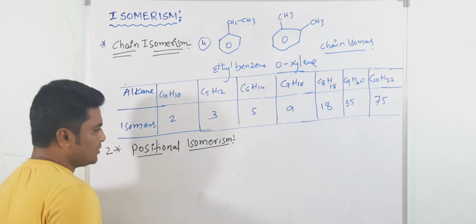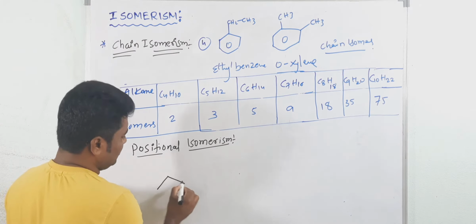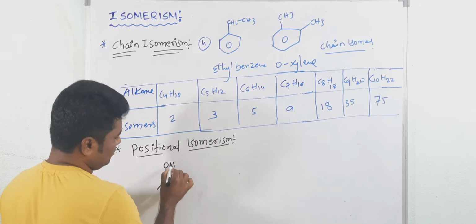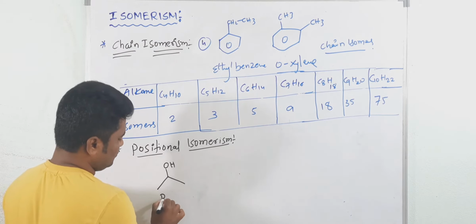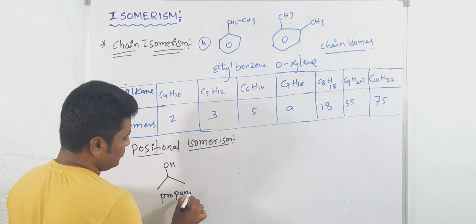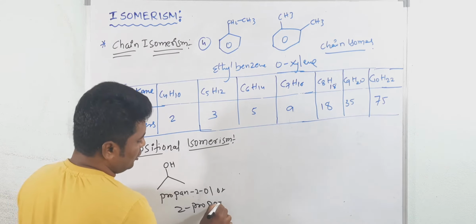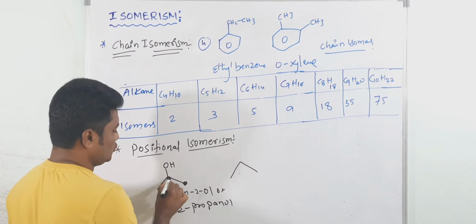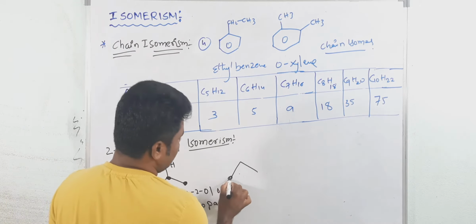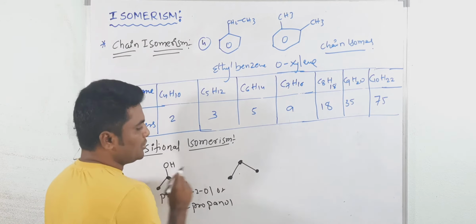So positional isomers means what? See here, I am giving one example. This is what? That is propan-2-ol, otherwise 2-propanol alcohol. I am writing one more, same number of carbon atoms, 1, 2, 3. Here 1, 2, 3. And see, I am changing the position of OH now.